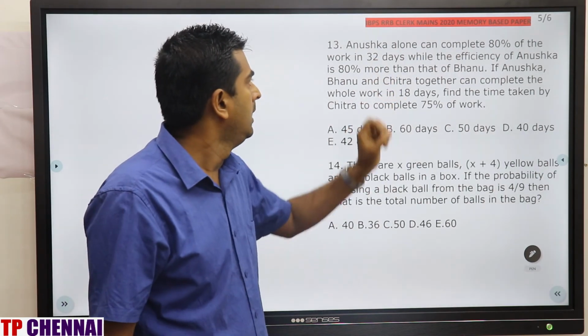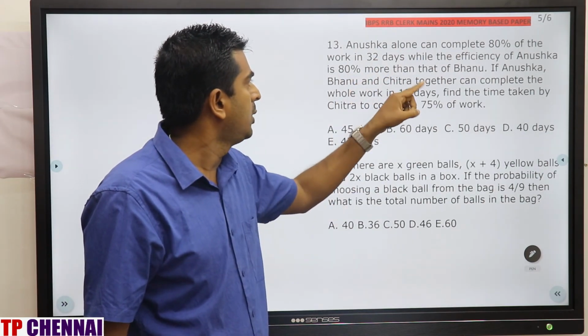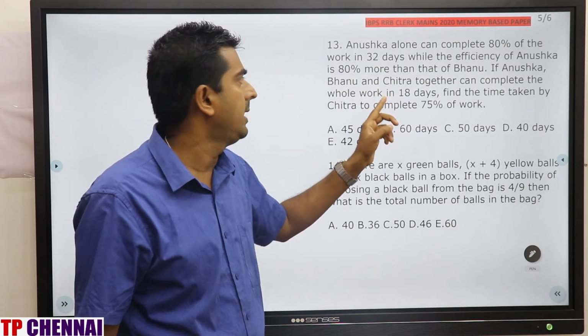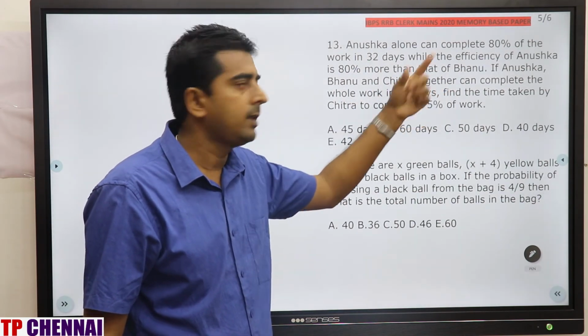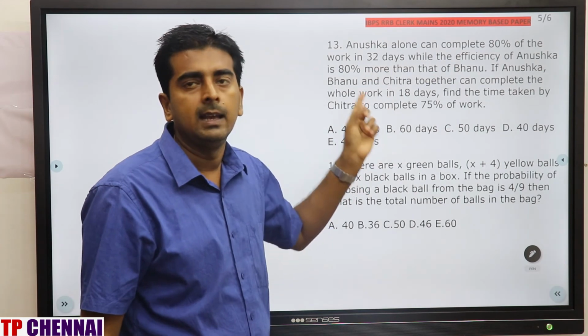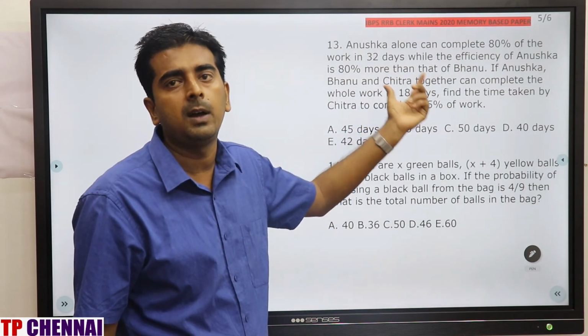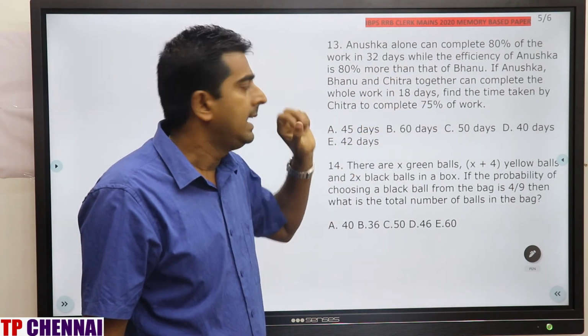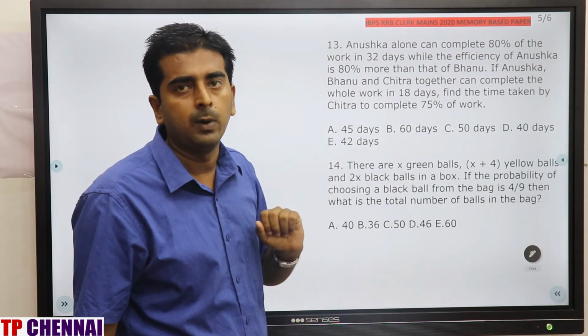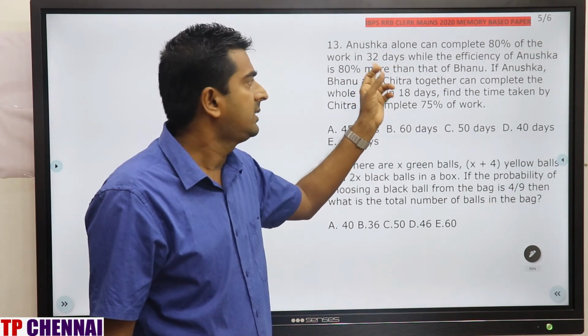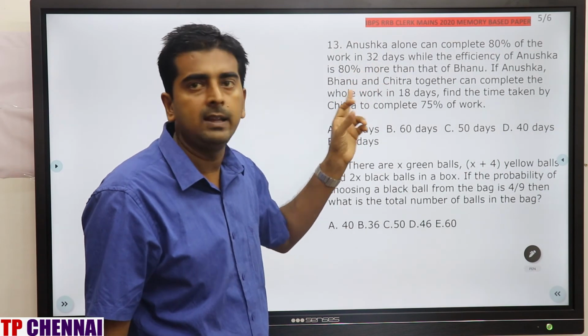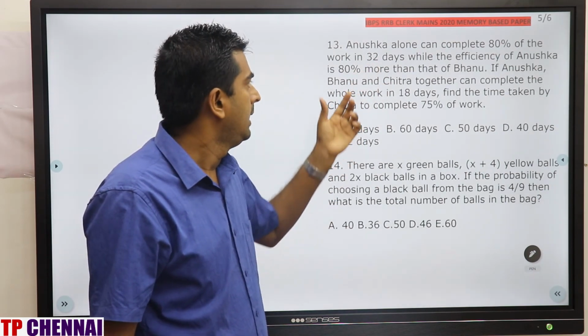Remember this thing. Efficiency of Anushka is 80% more. What is 80% fraction value? 4 by 5. If Bhanu is 5, 4 extra, Anushka will be 9. Efficiency of Anushka is 9. Efficiency of Bhanu is 5. And if you multiply efficiency with days, you will get work. So Anushka's days is 40. 40 into 9 is 360, which is the work.